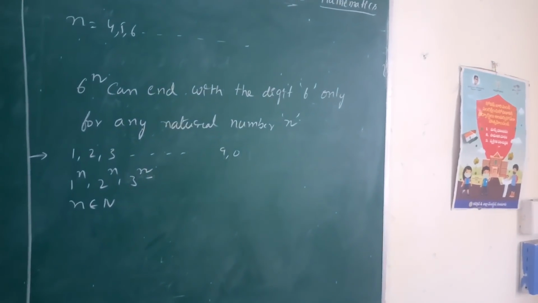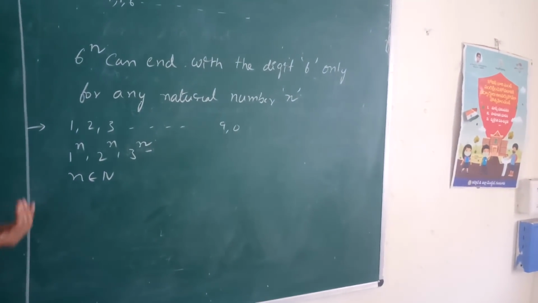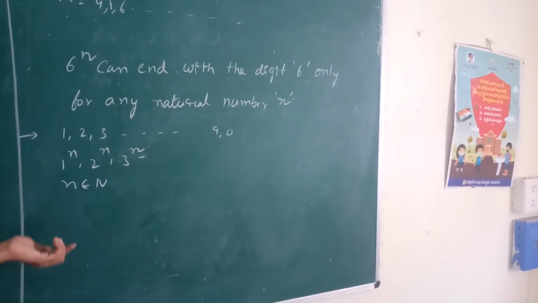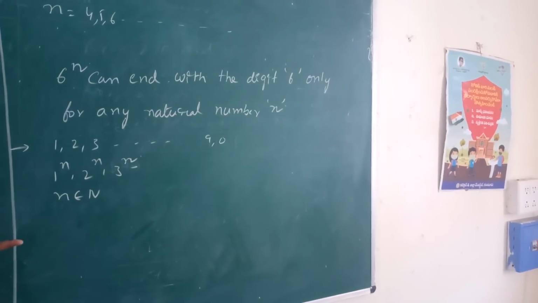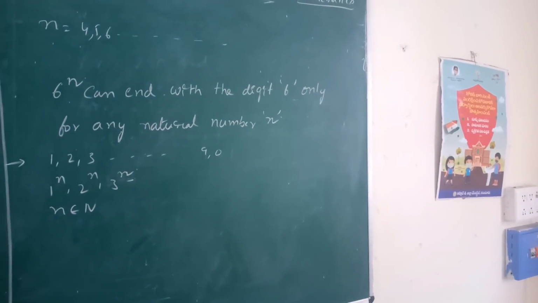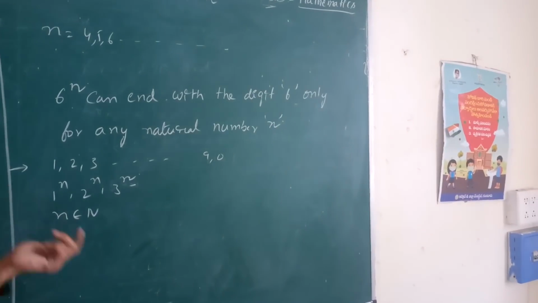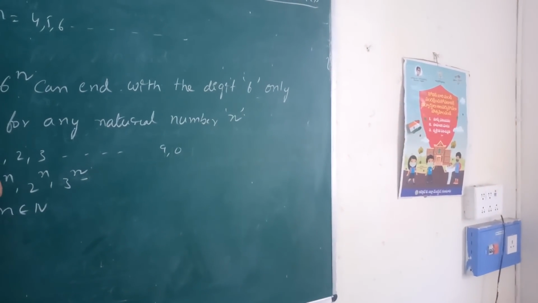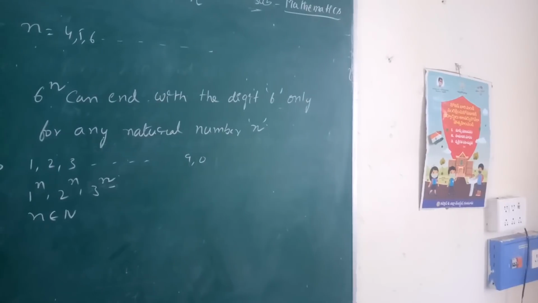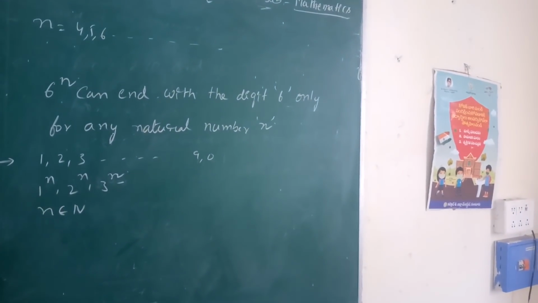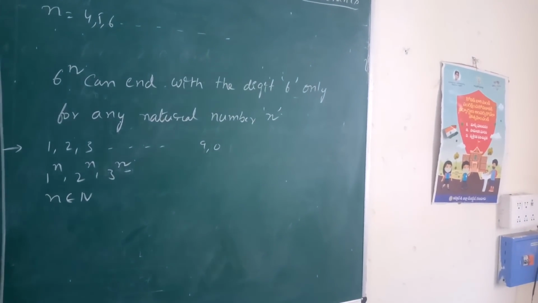That is what they gave in the problem, taking the values of n from that set only. This problem is under the fundamental theorem of arithmetic. In the previous class we did not discuss it, that's why I will tell it in this class.